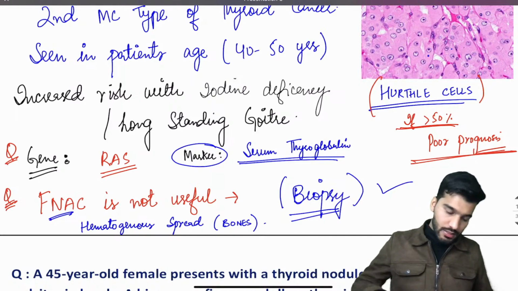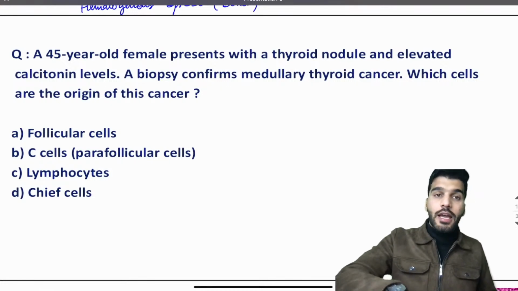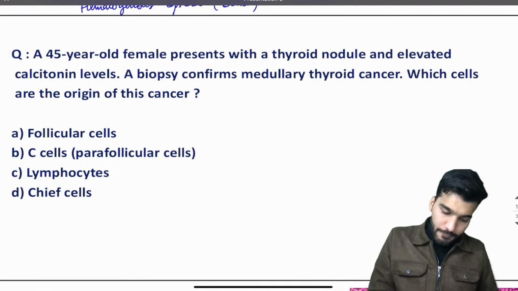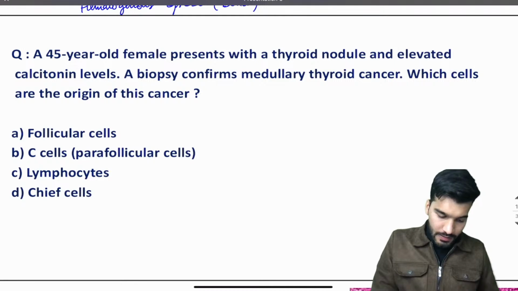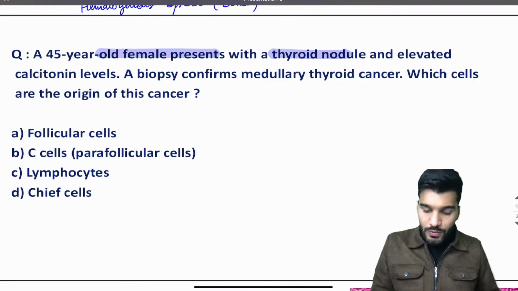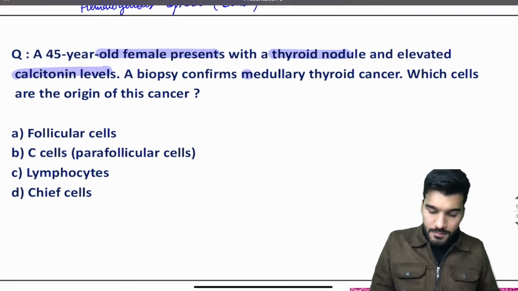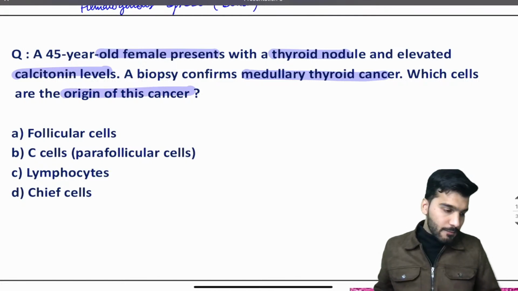TPO. Very good. That's going to be TPO. Let's move to the next question, guys. A 45-year-old female presents with a thyroid nodule and elevated calcitonin levels. The biopsy confirms medullary thyroid cancer. Which cells are the origin of this cancer?